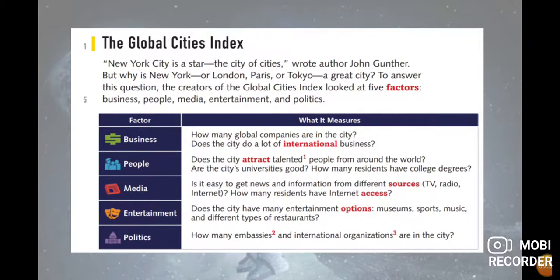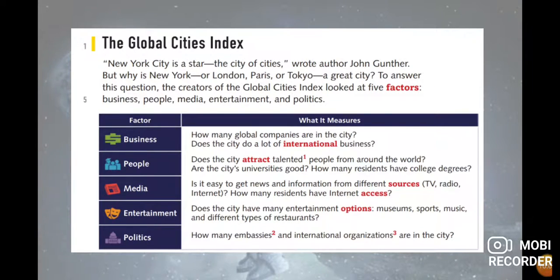What about entertainment? Does the city have many entertainment options? They could have museums, sports, music auditoriums, and different types of restaurants. Not only fast food restaurants, also restaurants that are modern.